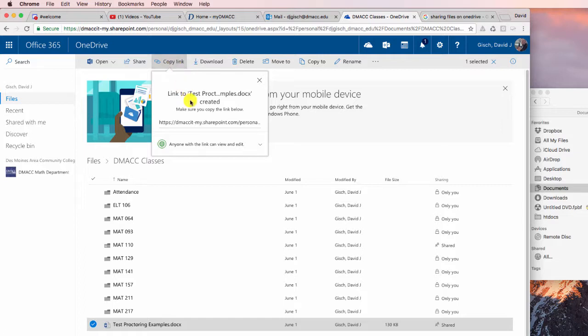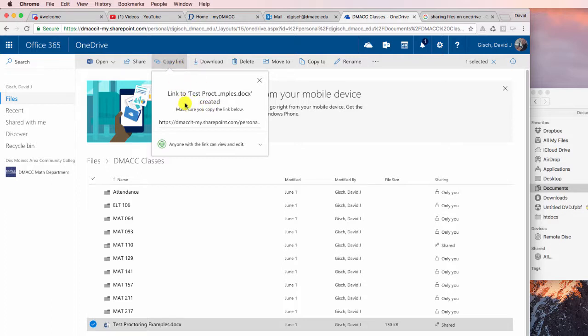So, for example, IMATYC, Iowa Mathematical Association of Two-Year Colleges. Maybe I'm working on something with fellow members of IMATYC, and I want to send this to somebody over at Iowa Western Community College, and I want to say, hey, take a look at this, and again, maybe make it a working document and allow them to even edit, but they might not have a OneDrive account.